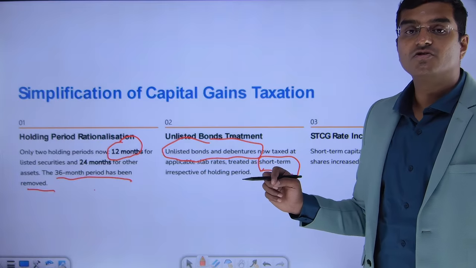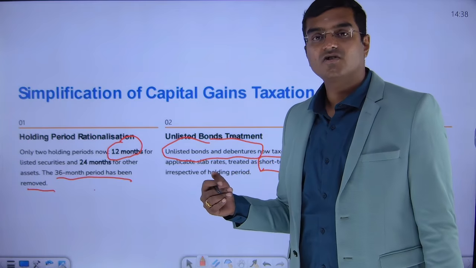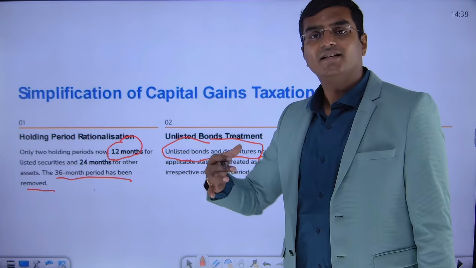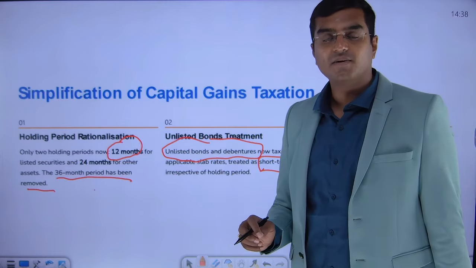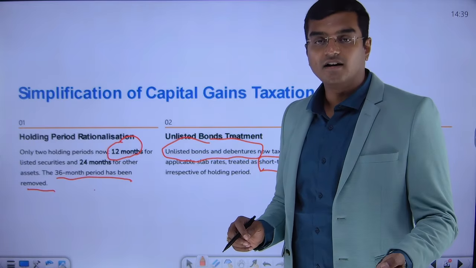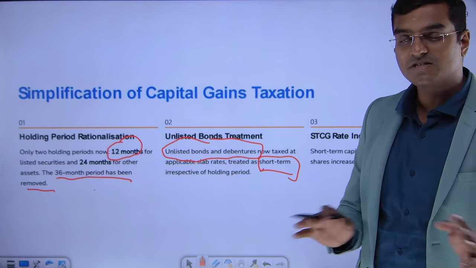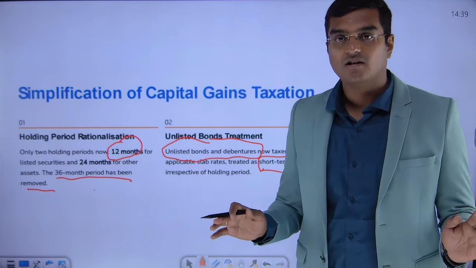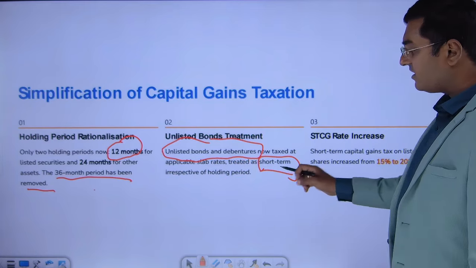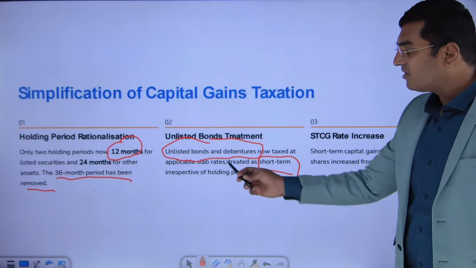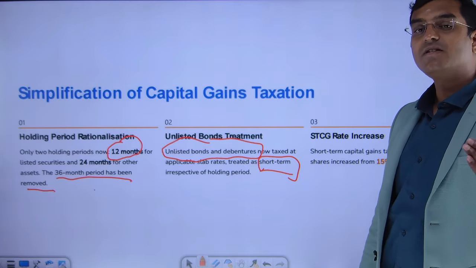Bonds and debentures issued by an unlisted company, something that is not listed in a stock exchange, that is National Stock Exchange and Bombay Stock Exchange. Anything that is not listed over here and they issue any bonds and debentures, those are being sold irrespective of holding period. Don't consider 12 months, don't consider 24 months, don't consider 36 months, nothing. Don't consider period of holding at all. Whatever is being sold, treat it as short-term capital gain. And the moment you treat it as short-term capital gain, what will happen? It will hit slab rates. There is no special rate for short-term capital gain. It hits as per slab rates.